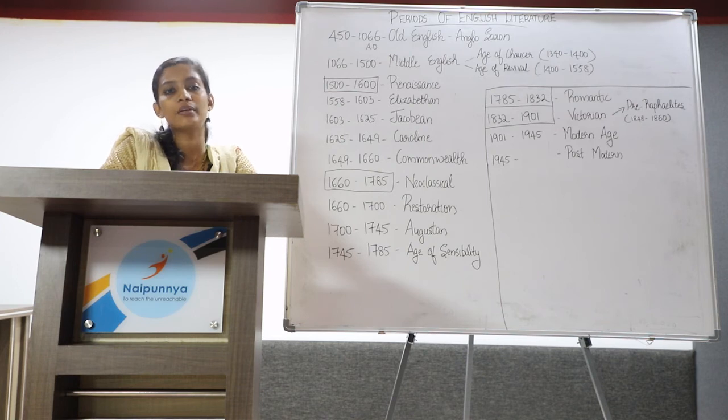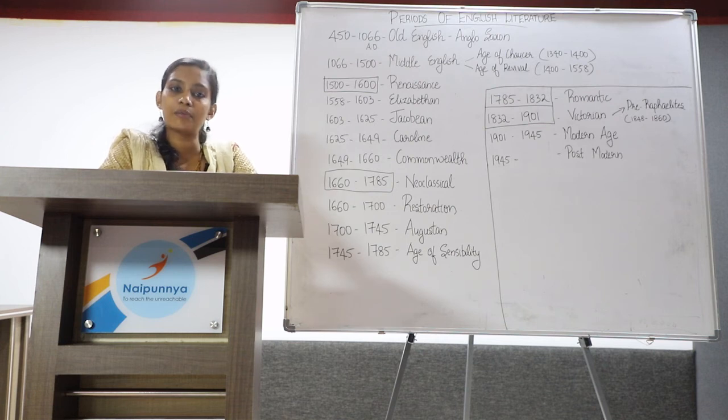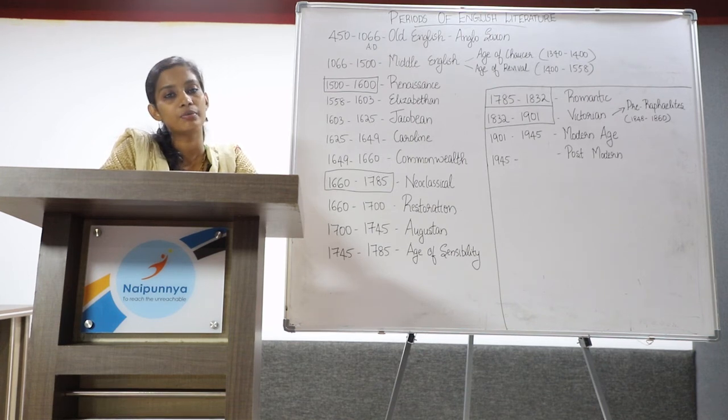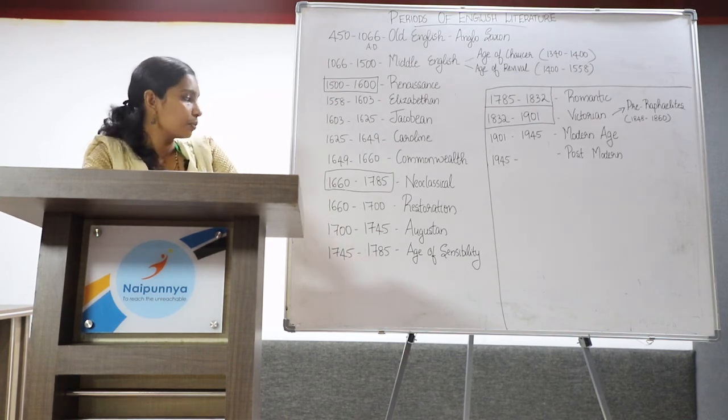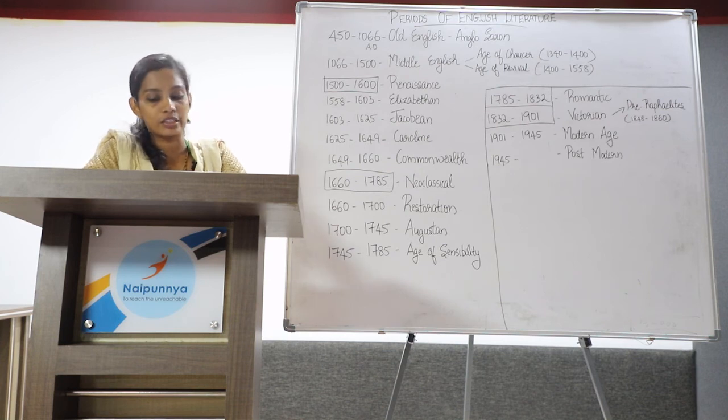Imagination and prominence to nature were given during the Romantic age. Romantic poets wrote about nature, and there was a revived interest in the rustic. People wrote about villages, the life of ordinary people. Prominent Romantic poets of this age are Samuel Taylor Coleridge, William Wordsworth, Robert Southey, John Keats, P.B. Shelley, and Lord Byron.